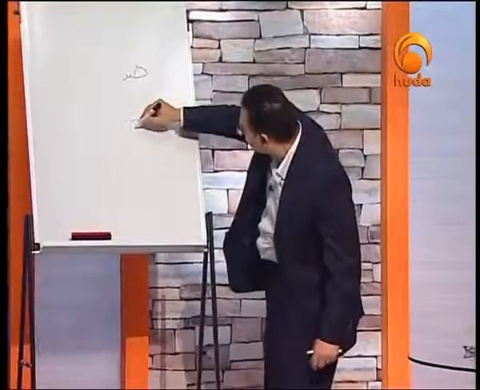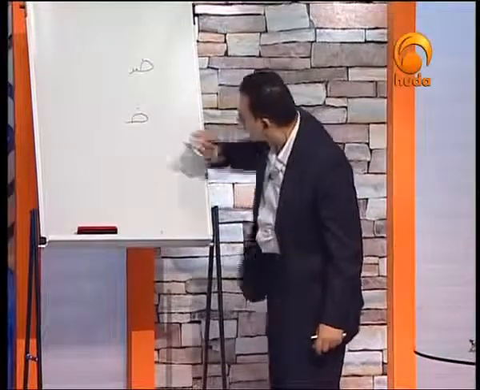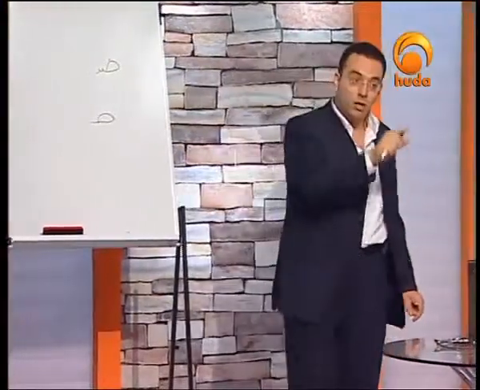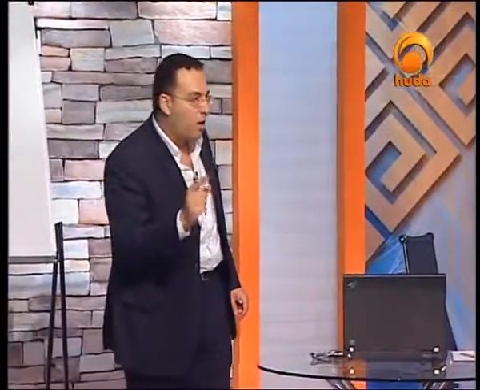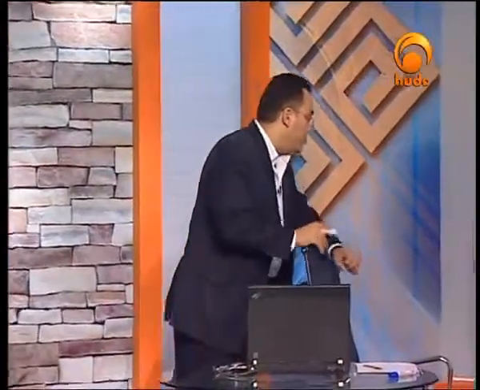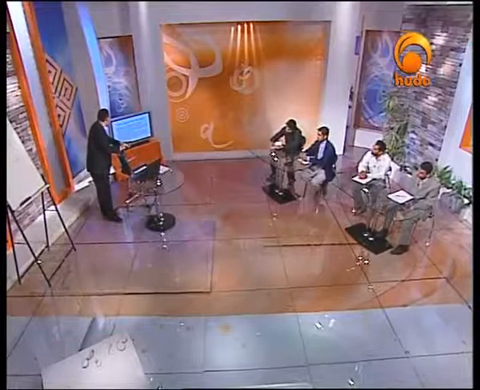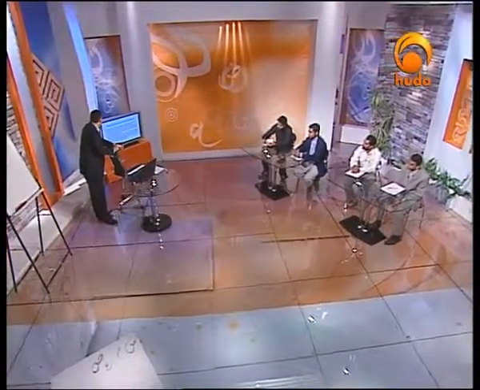There are two essential points to keep in mind when writing dad. The first one is that the loop must be big and oval shaped, and I think this is quite important. So it's the same as saw. Then we will have a kind of tail, the same tail that happened before in sin, sheen, and sad. Probably it could be a little bit different in the tail in jim, ha, kha, and ayn. So the loop must be big and oval shaped, and there must be a small tooth after the loop, and then a dot above it.